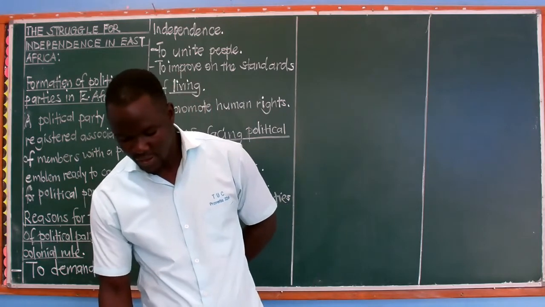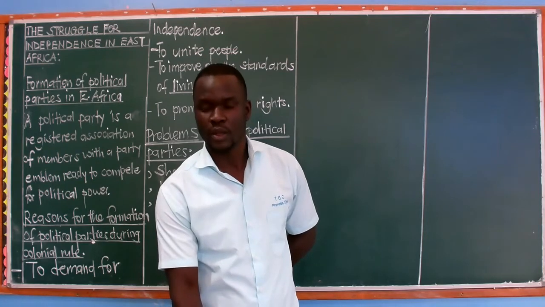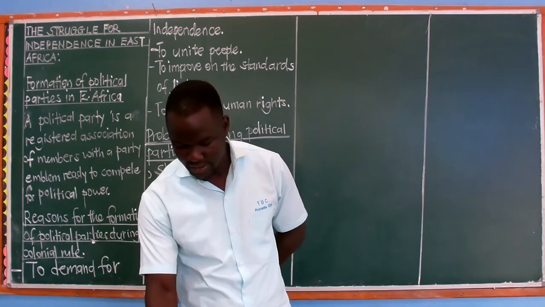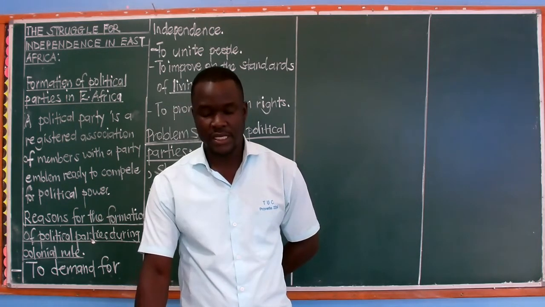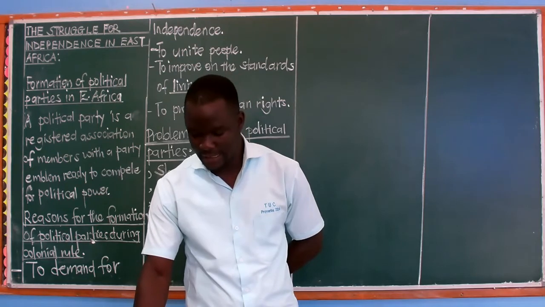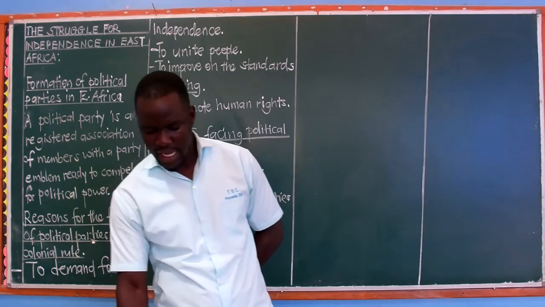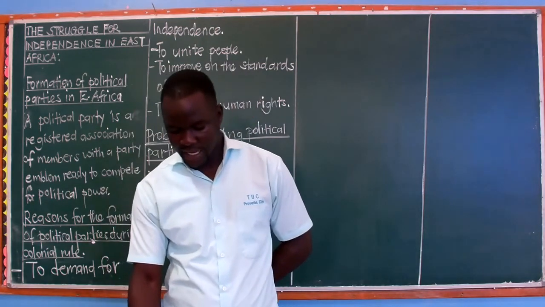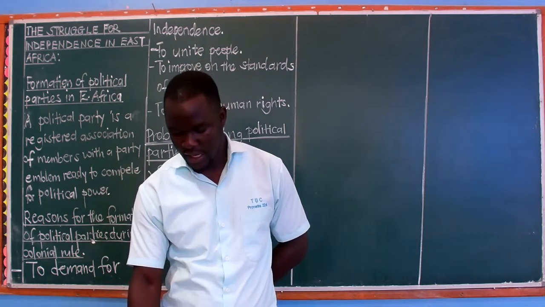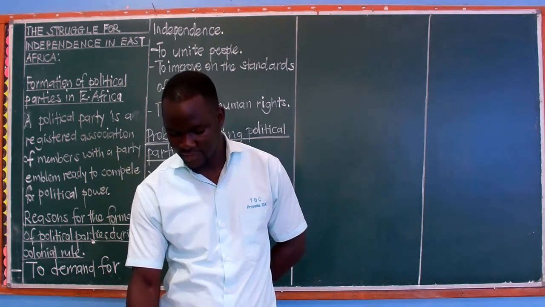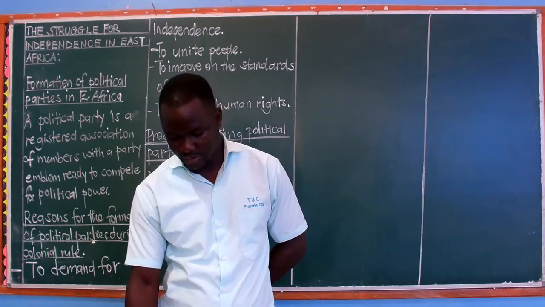Here it gives us the reasons why Tanganyika got independence, which we had already talked about. We are saying it was a trusteeship territory. Remember we said that trusteeship was a former colony of Germany handed over to the League of Nations, and then to the United Nations Organization after World War II. And we have Julius Nyerere, who formed TANU, and this had good terms with the last British governor, Richard Turnbull, and it made them be given independence.